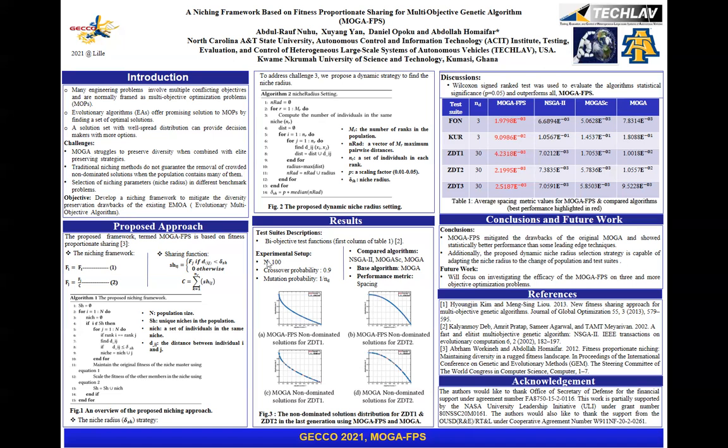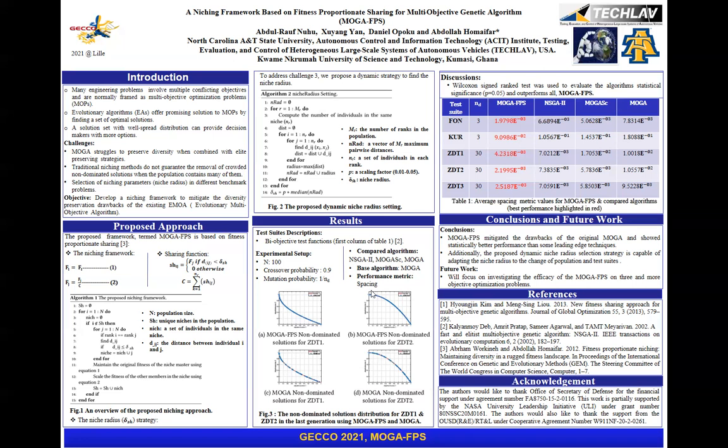For the results section, for the test suite, we use bi-objective test functions, some of which are shown in the first column of Table 1. And for the experimental setup, we considered a population size of 100, a crossover probability of 0.9, and a mutation probability of 1 over N subscript d. N subscript d is the size of the decision variable. For the compared algorithms, we considered NSGA-II, MOGA-XC, a variant of the work implemented in reference 1, and MOGA, the baseline algorithm. For performance metric, we consider spacing.